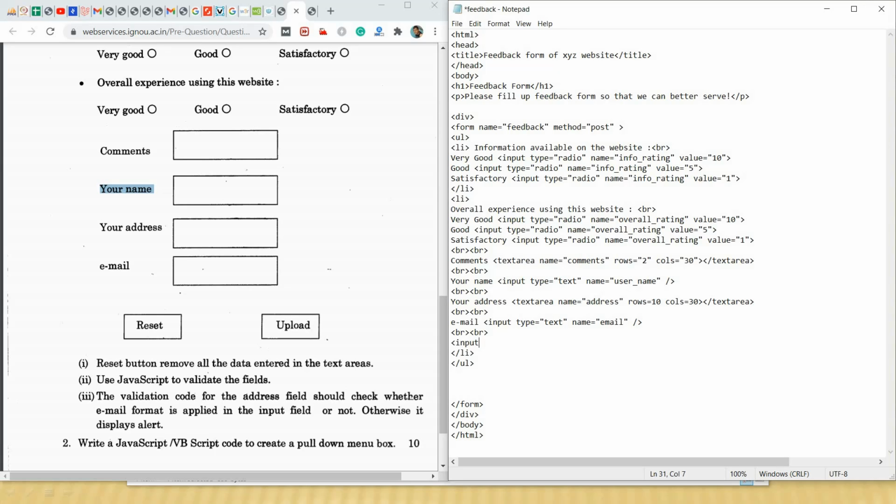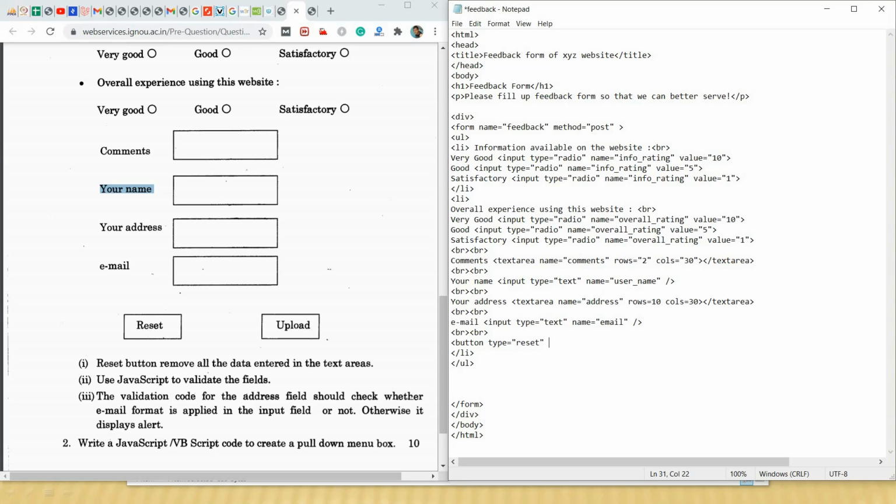For this we will use button, or we can use input tag also. Button type equal to reset. You have to remember all these things. When you read about tags, you will come to know. If you don't know what I am saying, you just remember these things. It will be very beneficial for you.